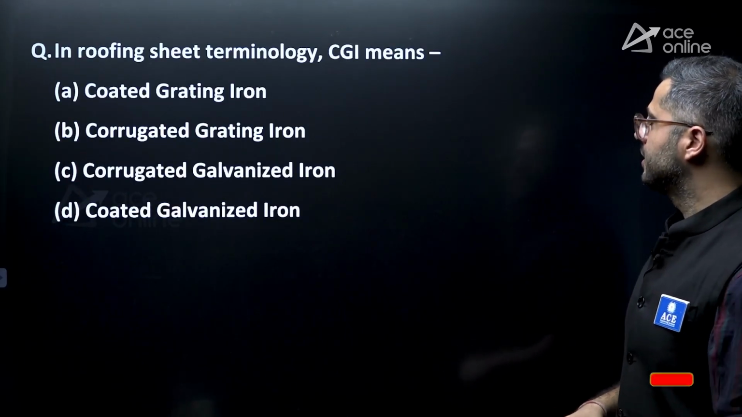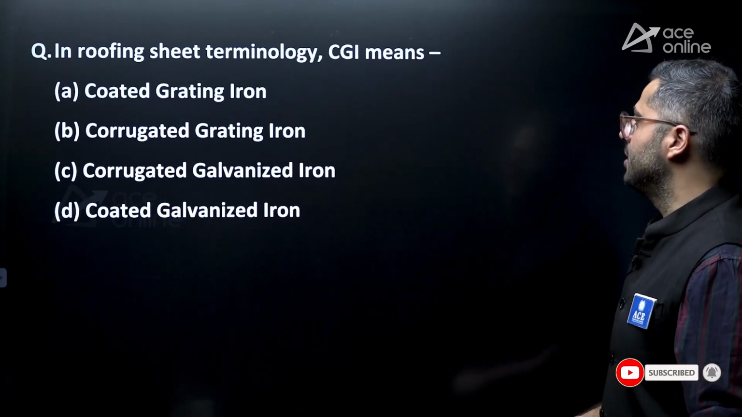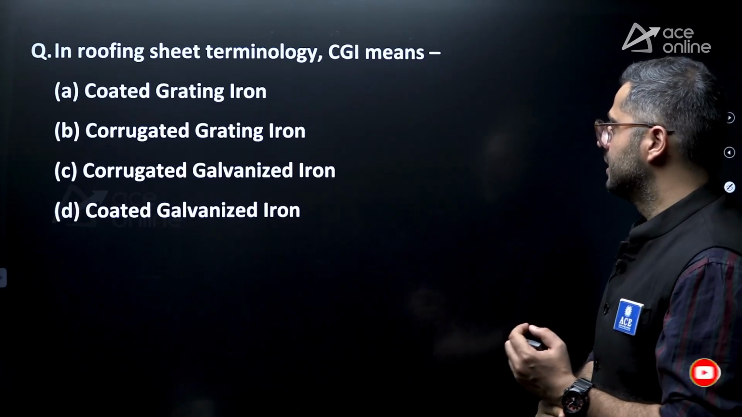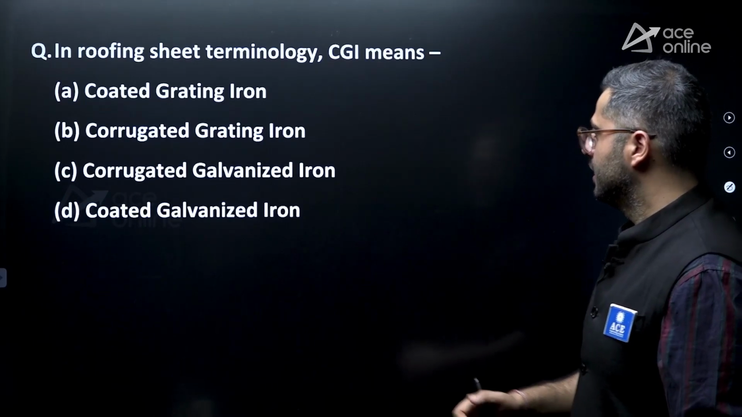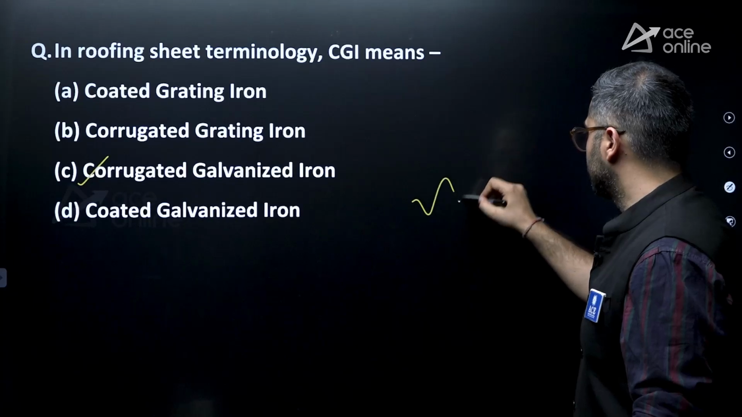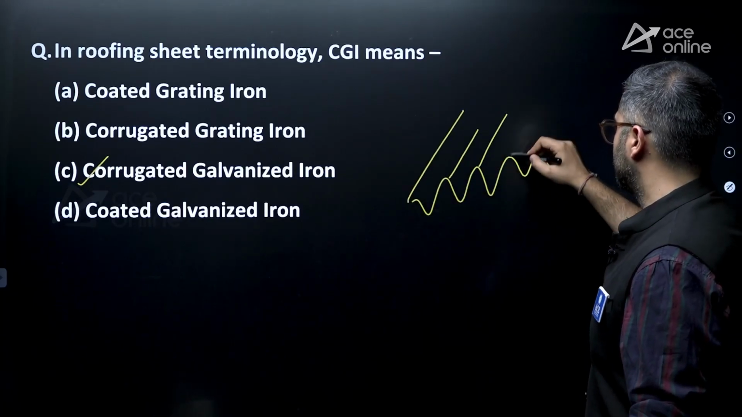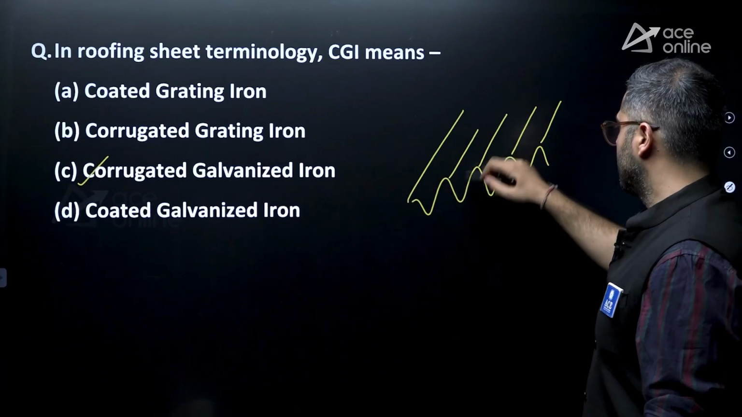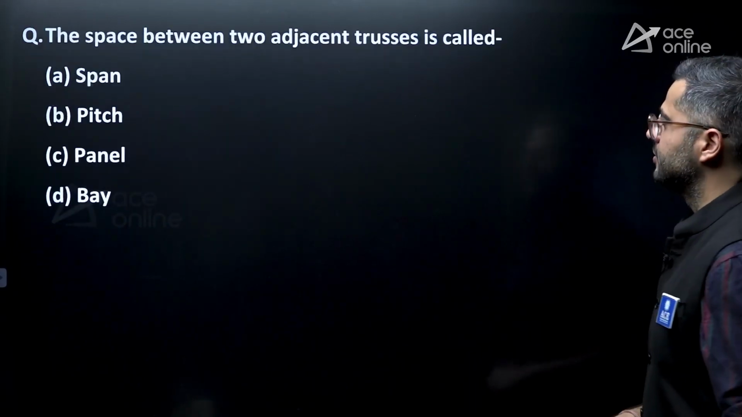In roofing sheet, the terminology CGI means corrugated galvanized iron, right? It is called corrugated galvanized iron sheet. Corrugated means corrugations which are considered for roofing sheet material, and it is made of galvanized iron.